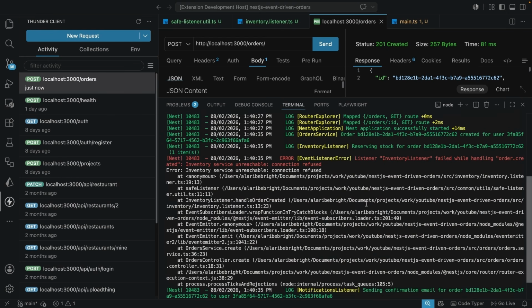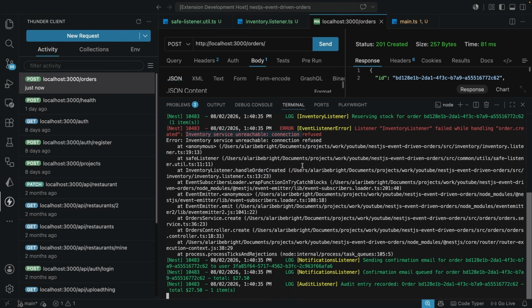Now we can see that this actually works. It might look similar to what we had previously, but if you take a closer look here, you can see now we have the listener and we have the inventory listener. This is not what we had previously. And we see that this failed while going on to handle the order.created. So it lists the event, and we see the inventory service unreachable. And now we see the actual error over here. And this is what we wanted to achieve so that we can have good error handling across our different listeners.